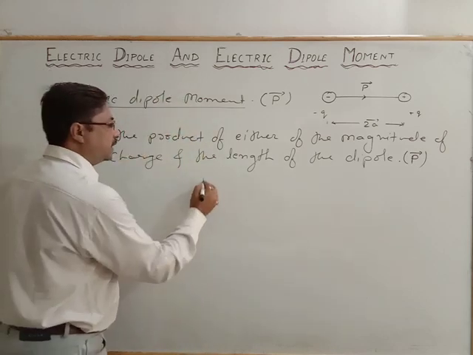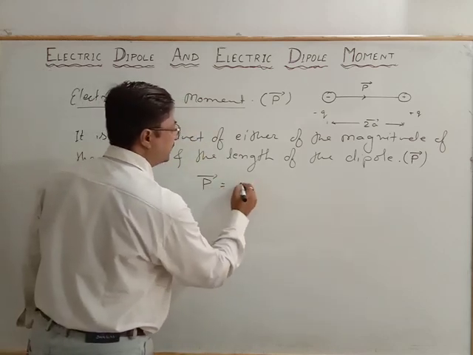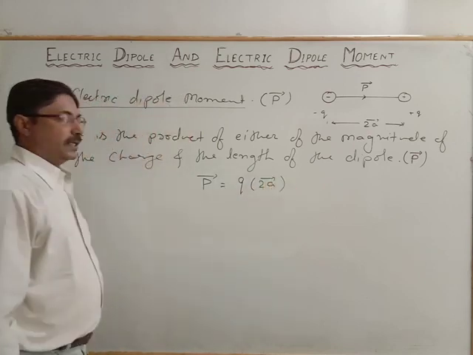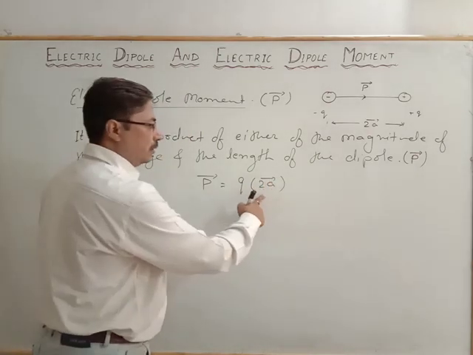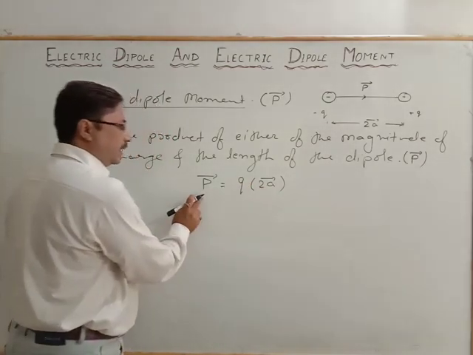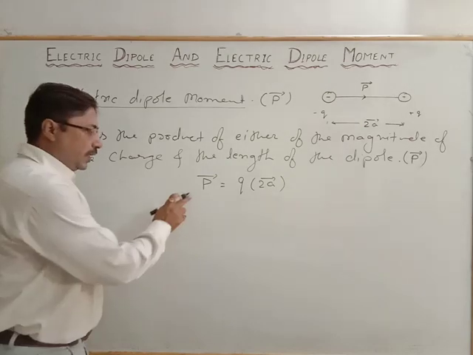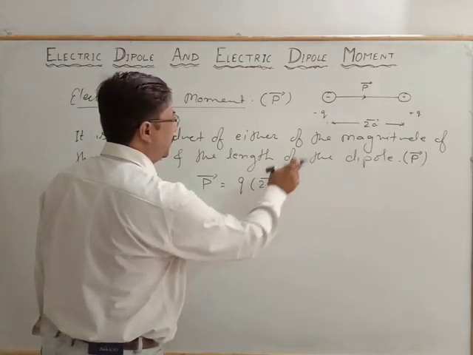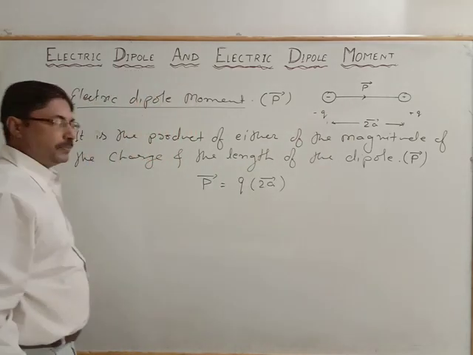So dipole moment is the p vector, and that is the charge times the length of the dipole. Now here, the length of the dipole is a vector quantity that represents the nature of the dipole, or the direction of the dipole moment from negative to positive.